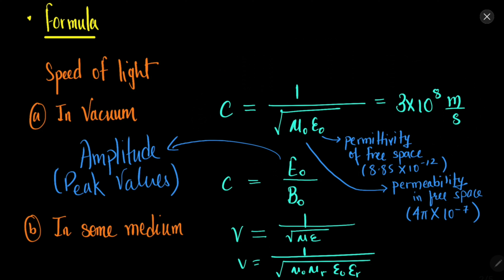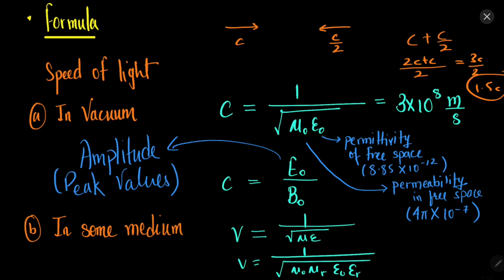So why is this amazing? Let's say I give you a scenario. Let's say the light is coming your way and you are also moving towards the light, with velocity c by 2. So what will be the relative velocity? Logically it should be c plus c by 2, because you are moving in opposite directions towards each other. So it will be 2c plus c, that is 3c by 2, or you can say 1.5c. So the speed of light as observed by this object will be 1.5c.